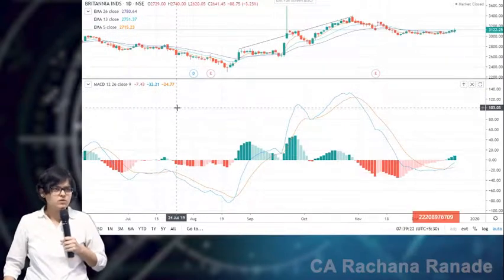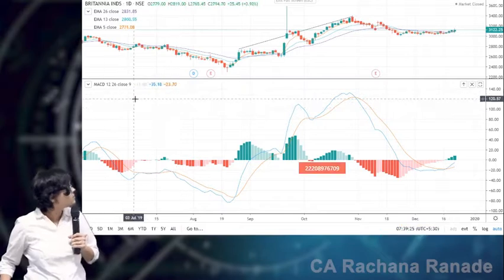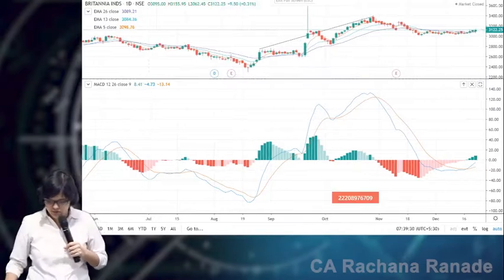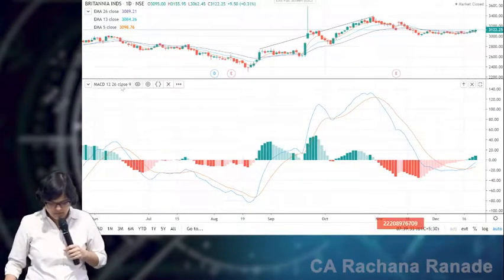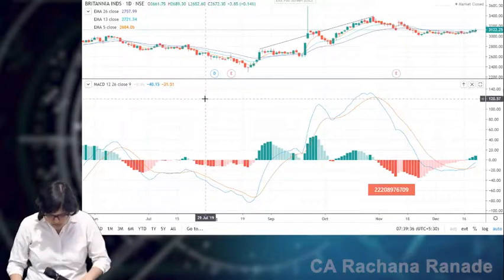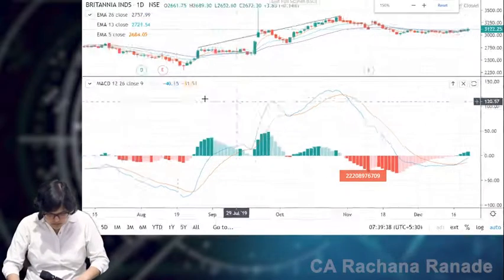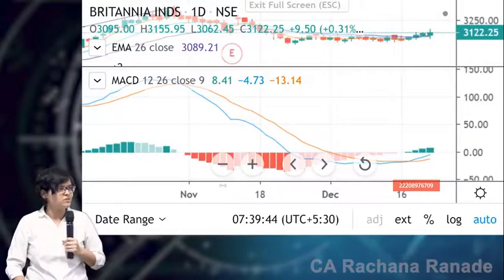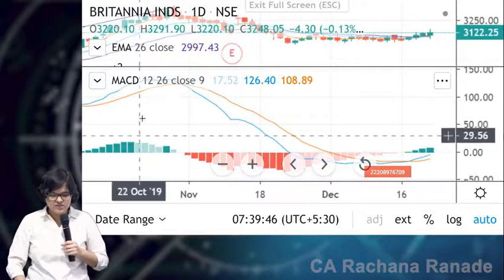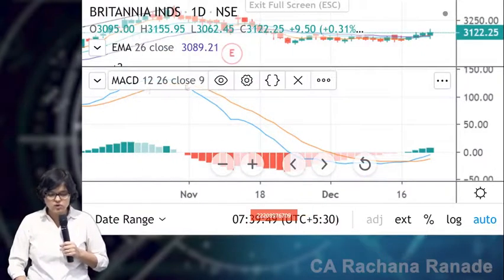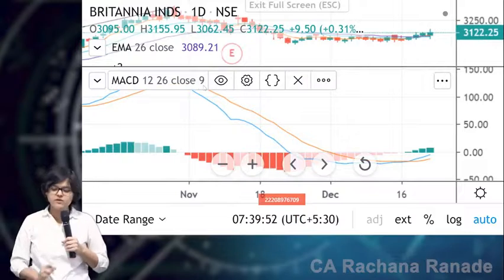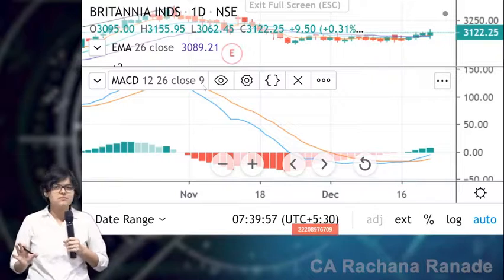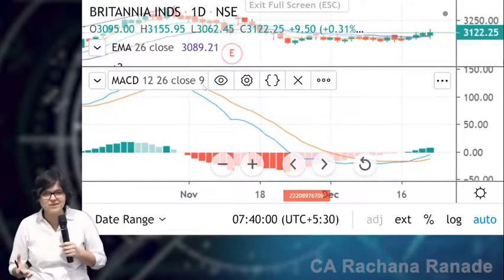Is this visible or no? I can't zoom this further now. That's the best I can do. Has to be visible. Okay, so what can you see here? MACD 12 26 close 9. And believe me, you will find this in every software. And no one knows what this is. I should not say no one, but many of them.